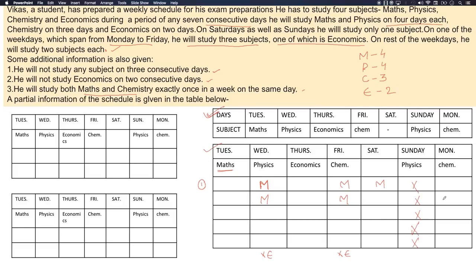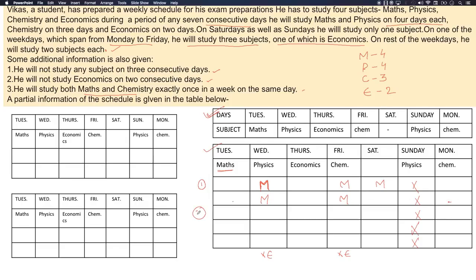Can maths be given on Monday? No, again we cannot give maths on Monday. If we give maths on Monday, then maths would be on Tuesday, maths would be on Wednesday, so that is not possible. Okay. So we have just one possibility: when maths is on Wednesday, maths would be on Friday, maths would be on Saturday. So this possibility is not working.